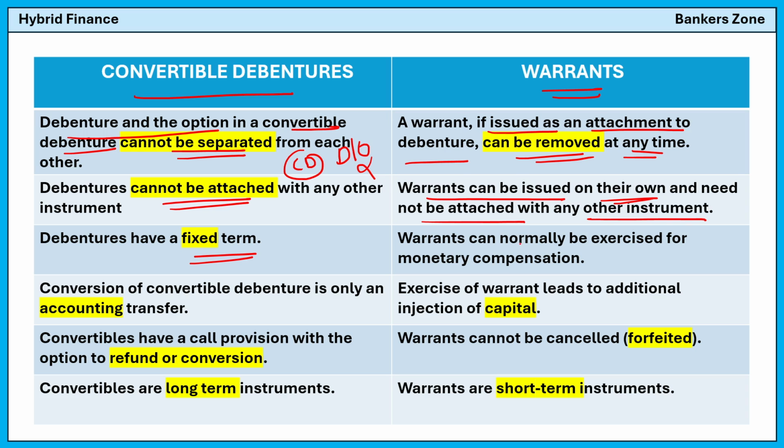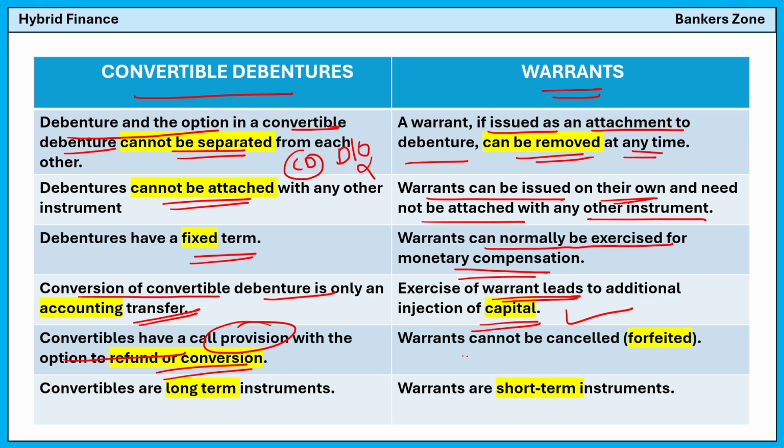Debentures have a fixed term. Warrants are normally exercised for monetary compensation. Conversion of a convertible debenture is for accounting purposes only, whereas the warrant is for injection of capital. That means to raise capital, the company issues warrants. A convertible debenture has a call option with option for refund and conversion, but a warrant cannot be cancelled. It will get automatically forfeited, which means you will lose the money. Convertibles are long-term instruments. However, warrants are used for the short term, generally 5 years.